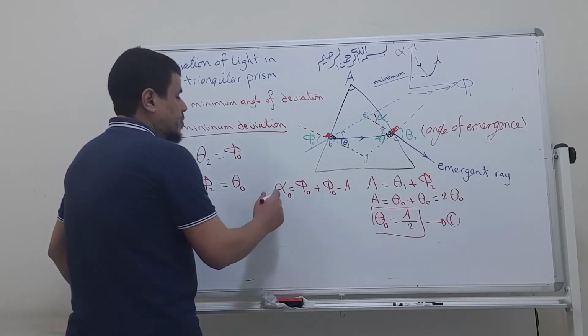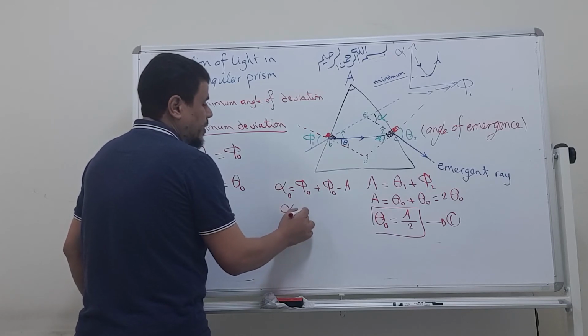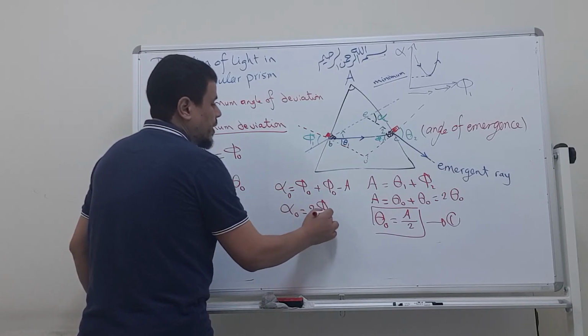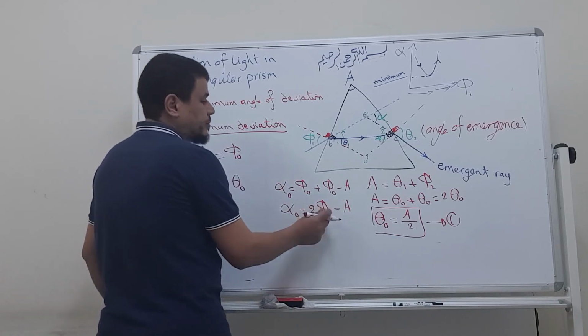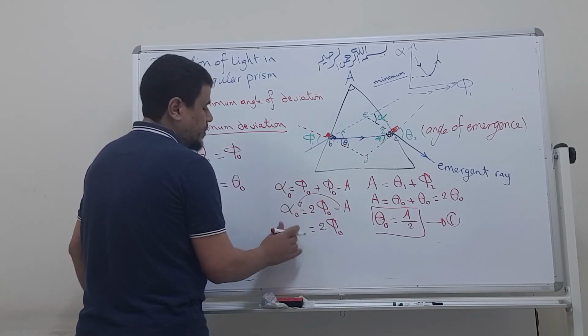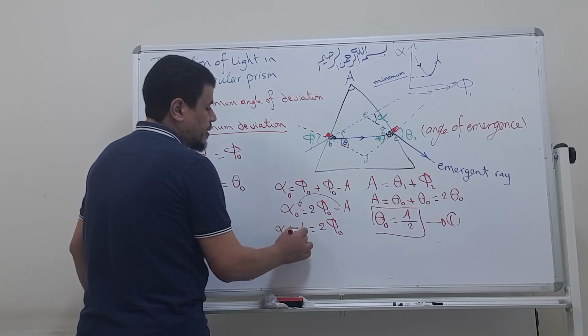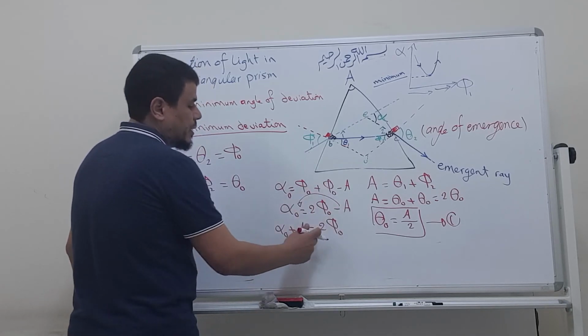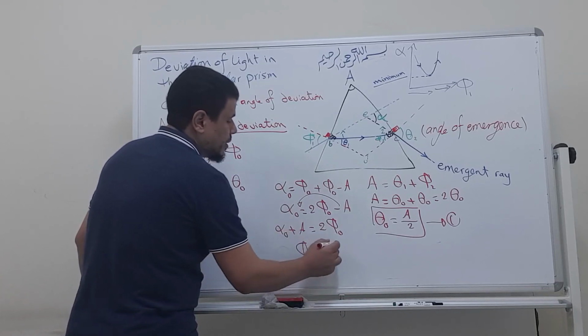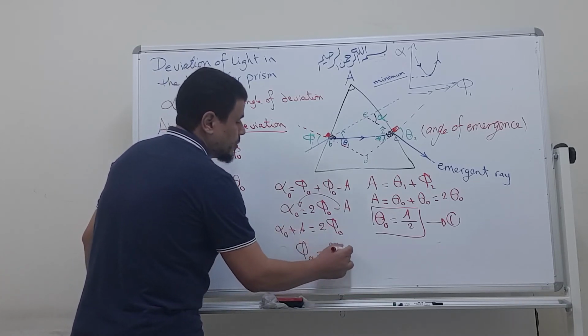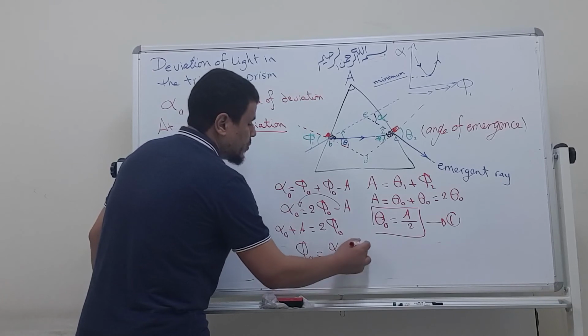So I will say here alpha naught equals 2 phi naught minus A. This A is moved here. Now phi naught equals alpha naught plus A over 2.